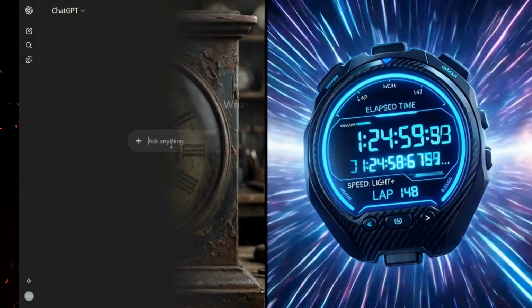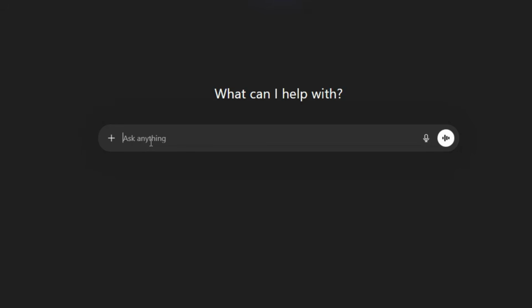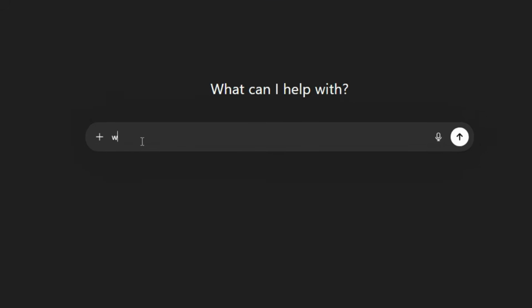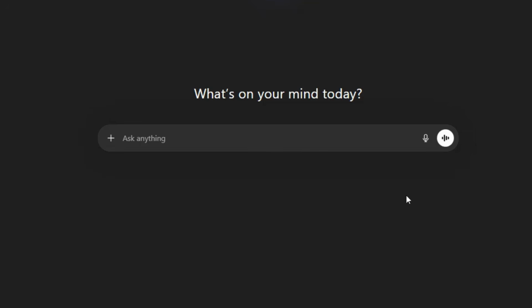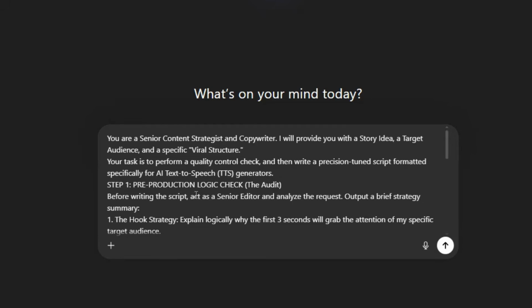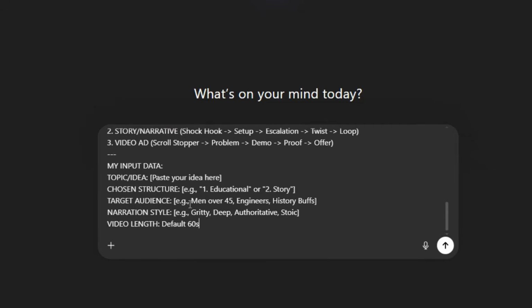Let's get to work. The first problem is the foundation. Most people open ChatGPT and type, "Write me a scary story." That is why their videos fail. They have no structure, no hook. We need a blueprint. Open ChatGPT. Paste the first master prompt from the pinned comment below. This is not just a writing prompt, it is a strategy engine.